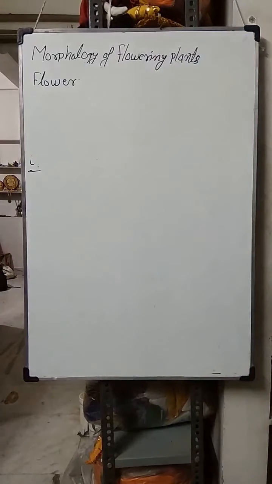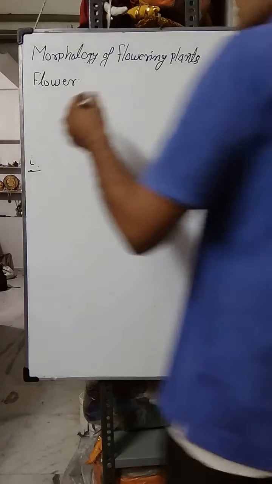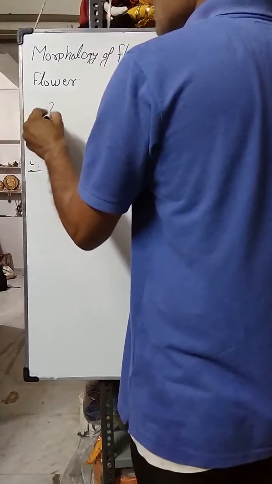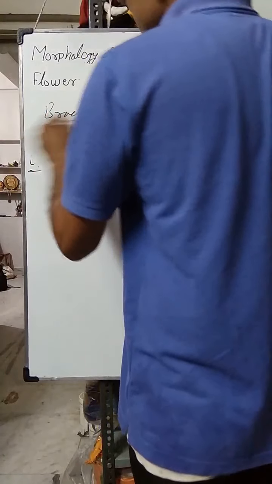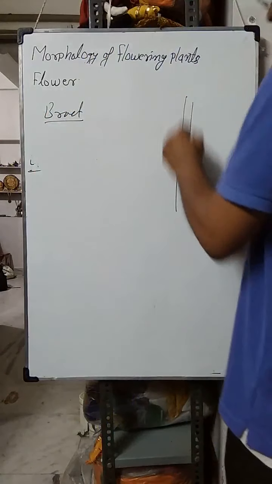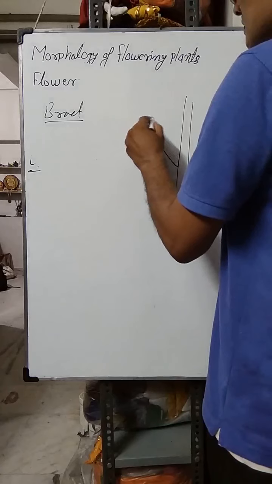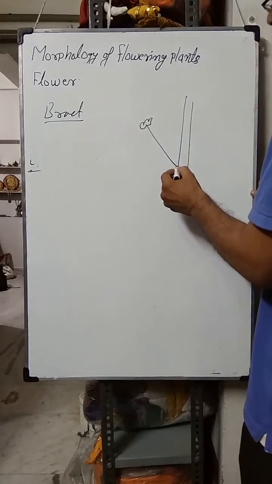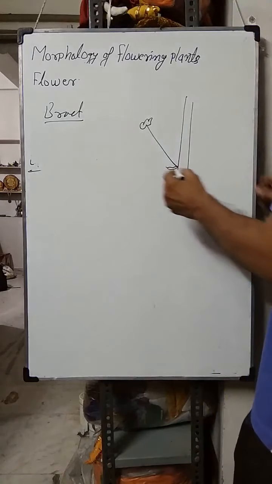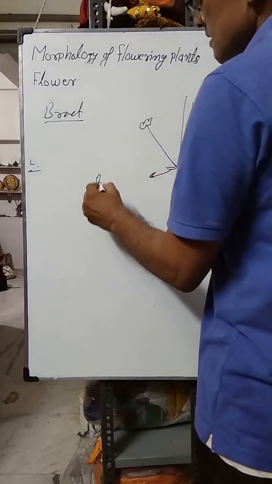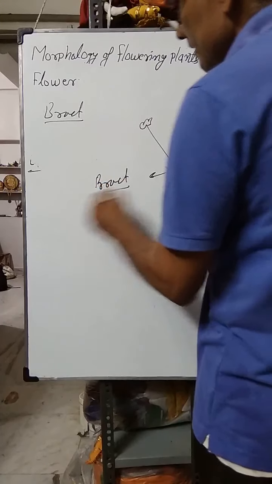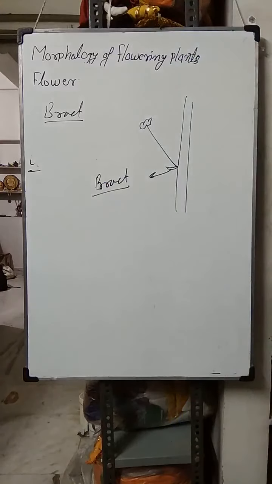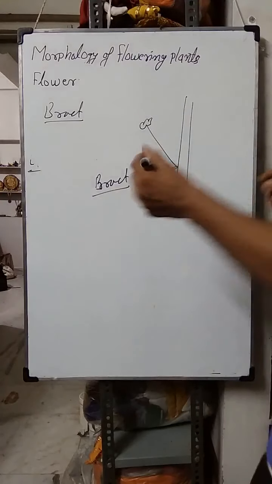One more structure present on the pedicel of the flower is known as bract. Suppose this is the main branch and this is the flower, and here a leaf-like structure is there. This leaf-like structure, present at the base of the pedicel or stalk of the flower, is known as bract. If it is present, that is a bracteate flower.